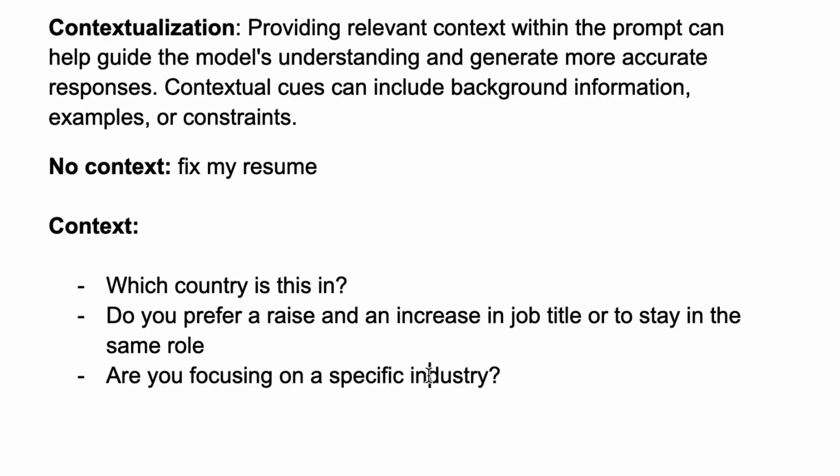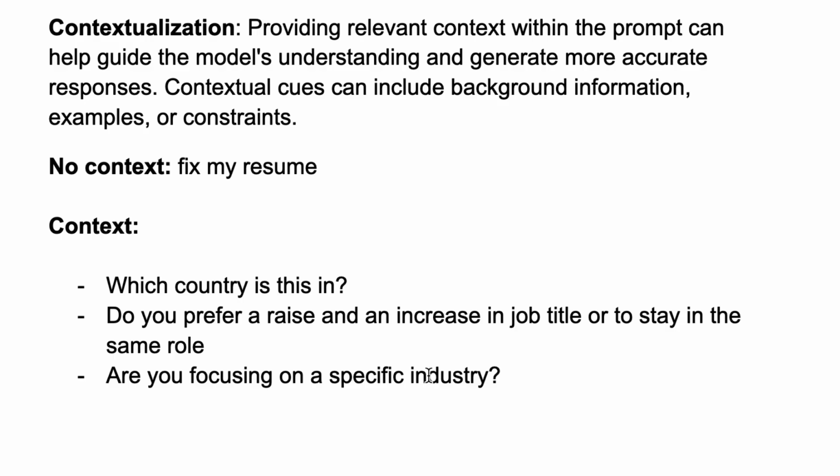So now that we've defined contextualization and went over some examples, for your next video, I want to give you an exercise. Your exercise is going to be to take the same example, fixing up a resume, but come up with 5 additional contexts that you might give ChatGPT to help it create a good resume for specific needs of a person.